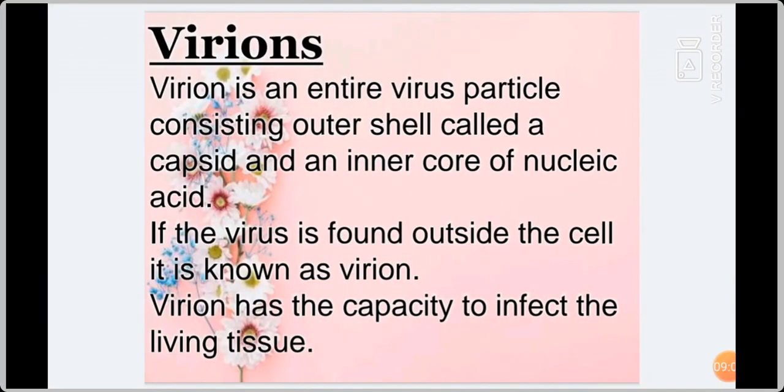Next we are going to see about virions. Virion means an entire virus particle. It consists of an outer shell called the capsid and an inner core of nucleic acid. If the virus is found outside the cell, it is known as a virion. So already we have learnt about virus. When the virus is attached to any other cell, that entire particle found outside the cell is known as a virion. A virion has the capacity to infect living tissue. Virions cause diseases to others.